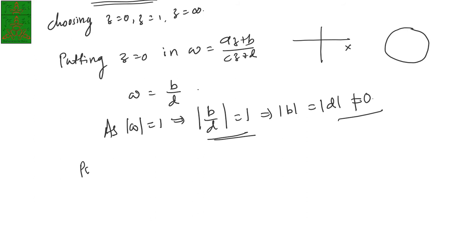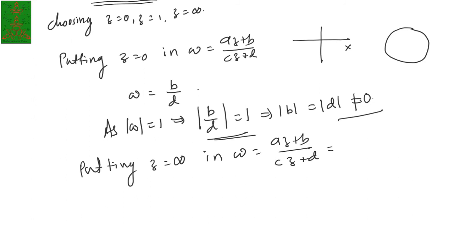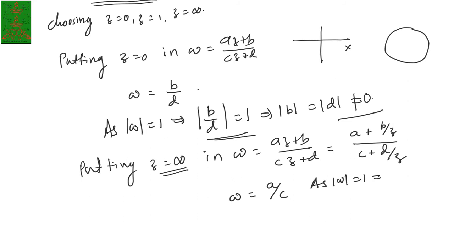Now put z equal to infinity in w equal to az plus b upon cz plus d. I can write this as a plus b by z upon c plus d by z, because I need to put infinity here. Now if you put z equal to infinity, that gives you w equal to a by c. As mod w equal to 1, this gives you mod of a by c equal to 1, because this point has to be transformed to a point on that unit circle.